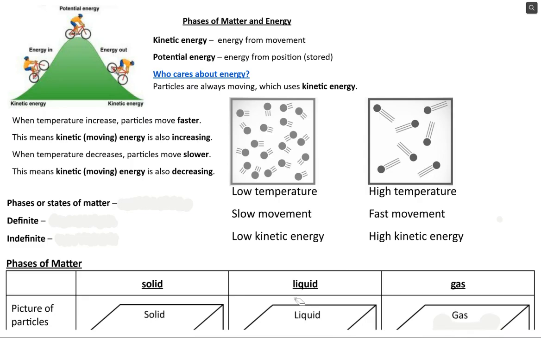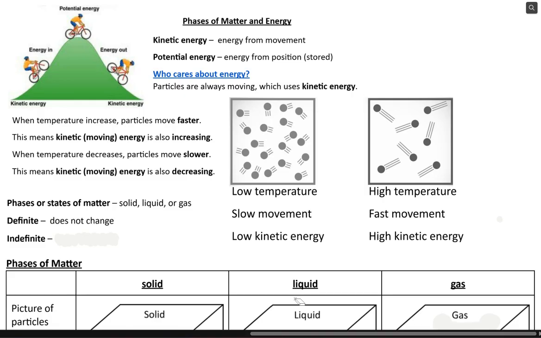And just to review, the three phases of matter are solid and liquid and gas. Now we're going to define them in two different ways. We're going to say, are their properties definite or indefinite? To review those words, if something is definite, like you definitely have a test, it is going to happen. I am not changing my mind. So definite means it does not change. You definitely have a test, sorry.